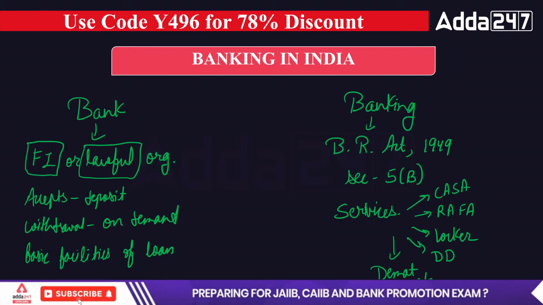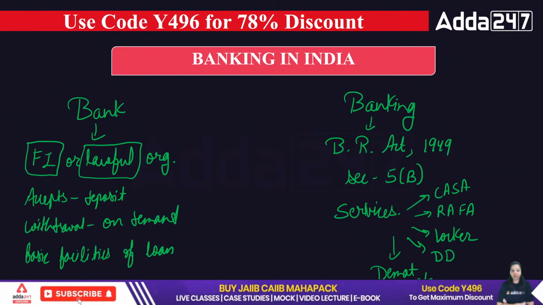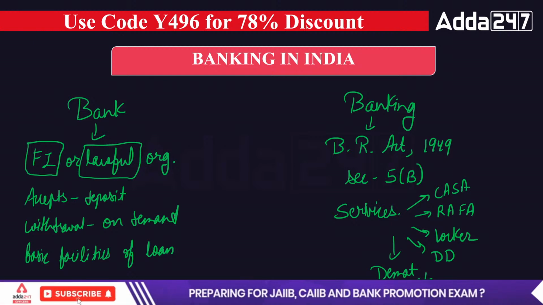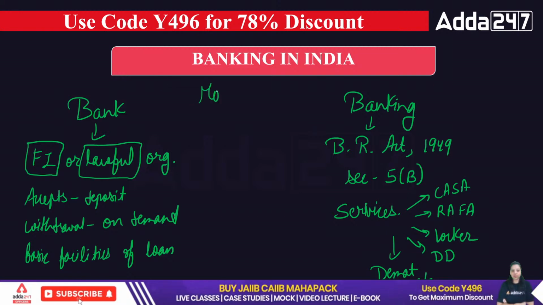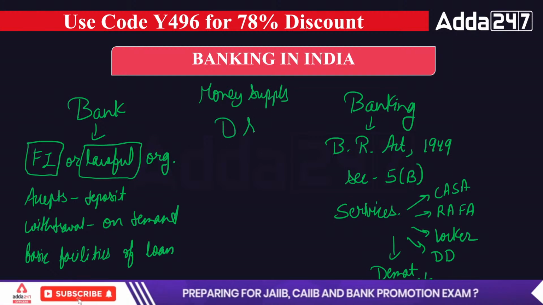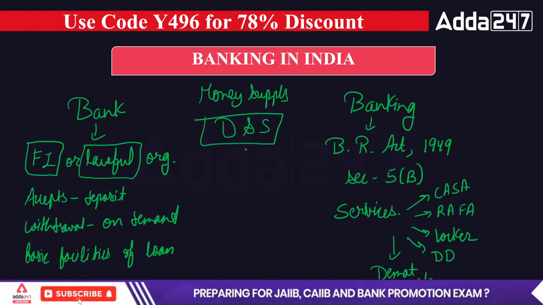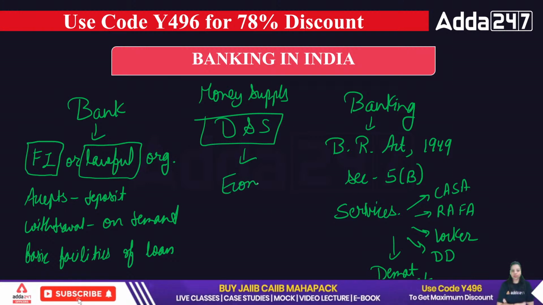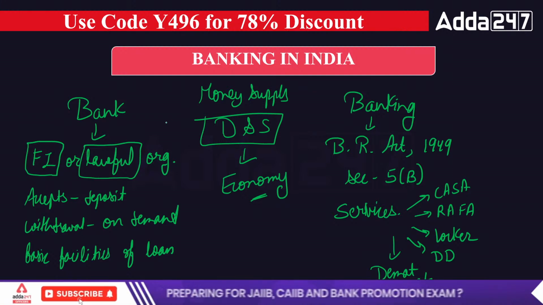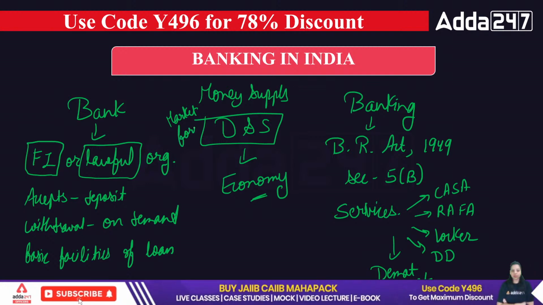And this Section 5B tells that the deposit of the public is a liability of the bank, and whenever the public asks for withdrawal, you have to give that. So this is a bank and that's banking in our country. And they both make sure that there is a proper money supply in the economy, so that the proper demand and supply of goods and services will continue, because the economy is dependent on this demand and supply. Okay, demand and supply are known as the market forces, and those market forces totally depend on the money supply.